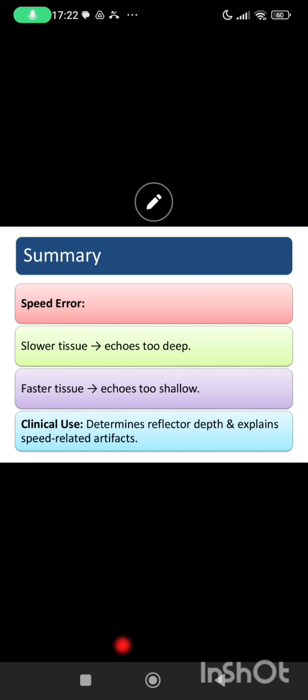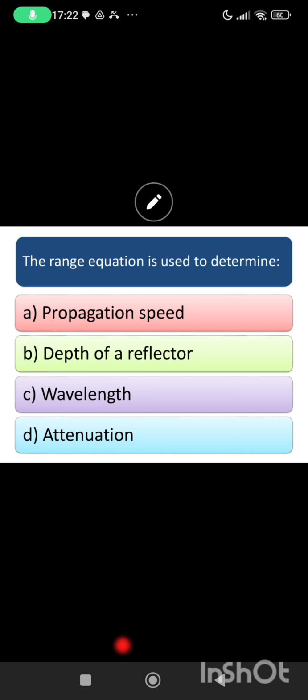Faster tissues like muscle, echoes may be placed more shallow than the real ones. Okay, good. So the range equation helps to determine reflector depth and explain speed related artifacts.